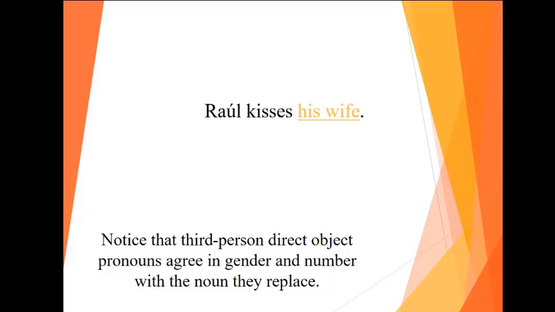One more example, Raúl kisses his wife. It's the same example that we had at the beginning. So, él besa a su esposa. If it's su esposa, what pronoun do you think we're going to be using? We had me, te, lo, la, nos, os, los, las. Those are the pronouns. I should have probably put them here. But if it's his wife, it's not going to be me or te because that's to me or to you, but his wife is going to be la besa.